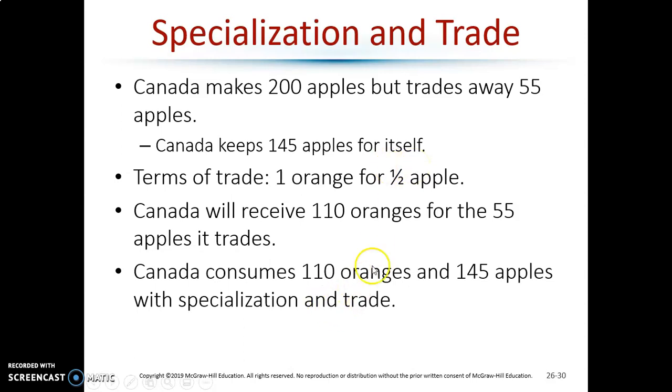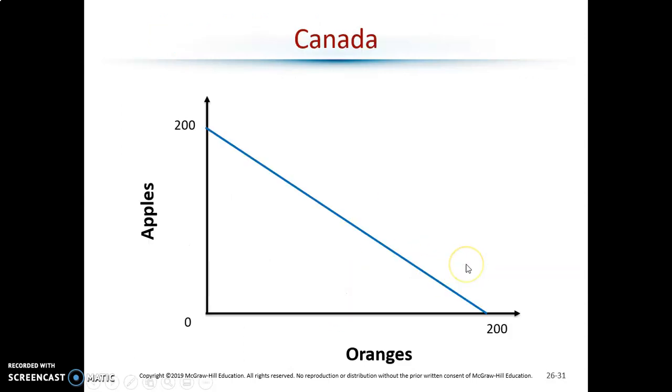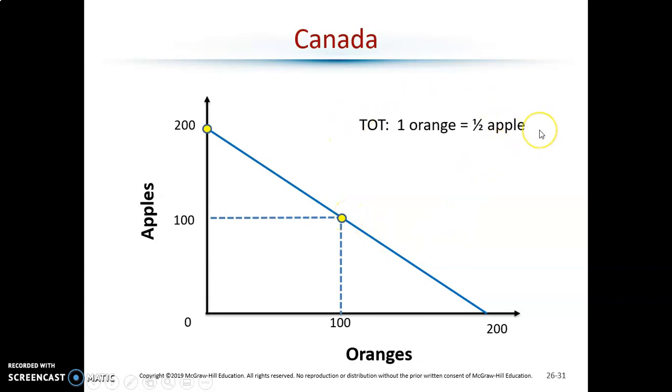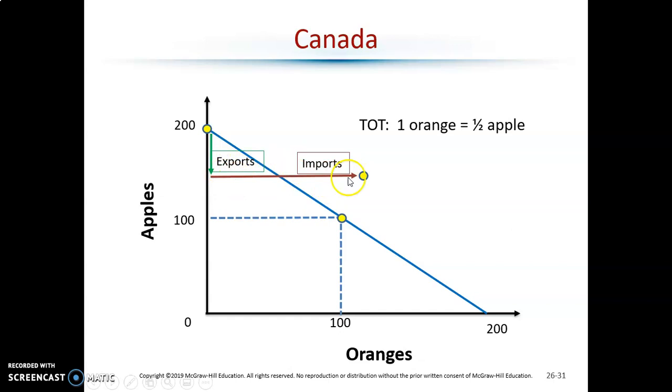With these terms of trade, they went from 100 oranges and 100 apples to 110 oranges and 145 apples, and we see that on the graph where they started right here, 100 and 100. Then with these terms of trade, 1 orange for half an apple, they specialized making apples and then traded away 55 of them, and then they got those 110 oranges imported in.